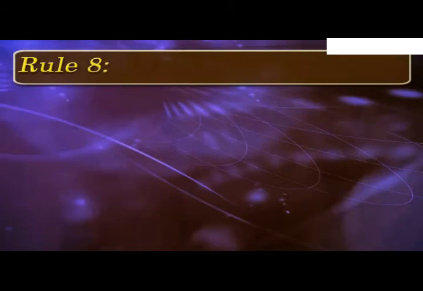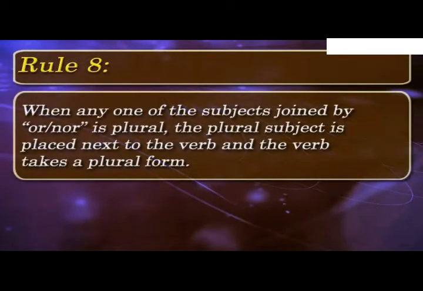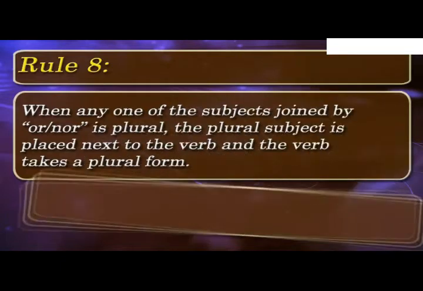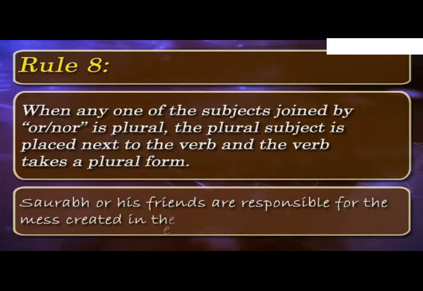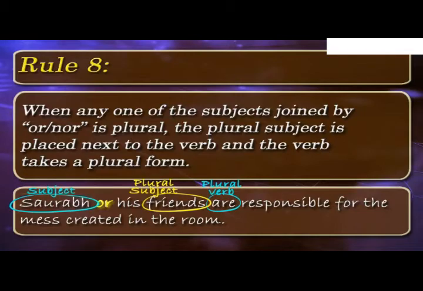According to the 8th rule, the verb takes plural form when the plural subject is placed next to the verb and any one of the subjects is joined by or, nor. Saurabh or his friends are responsible for the mess created in the room. Here, the plural verb are is used as the plural subject friends has been used close to the verb of the sentence and has been joined by or to another subject, Saurabh.